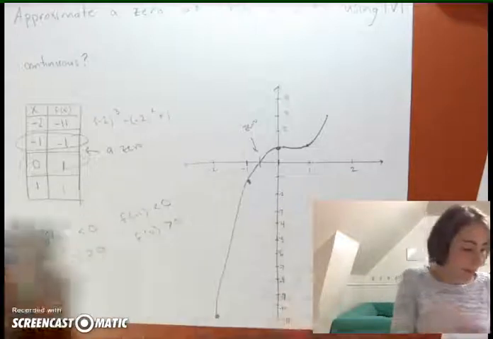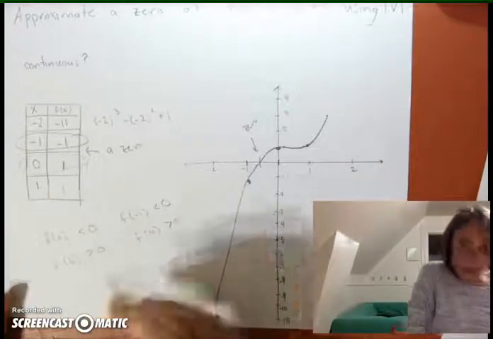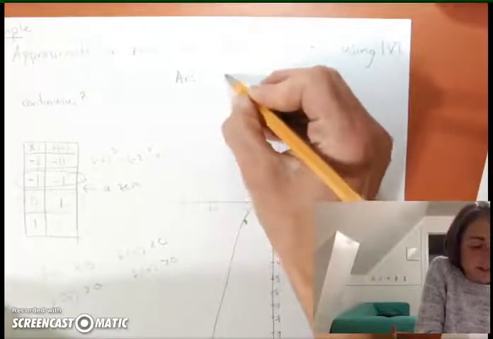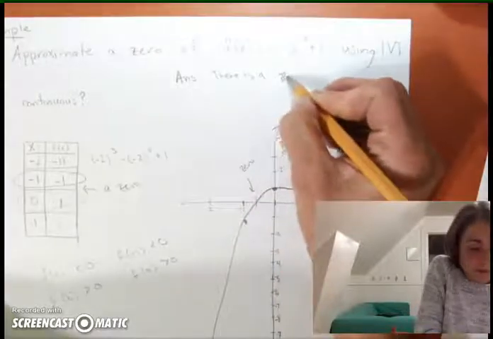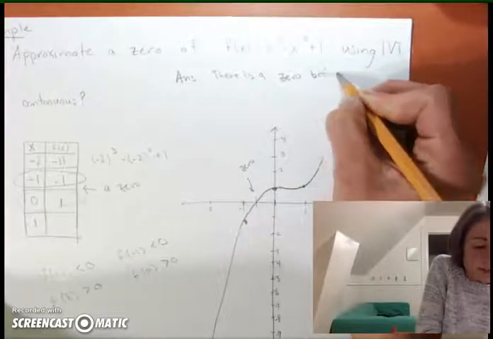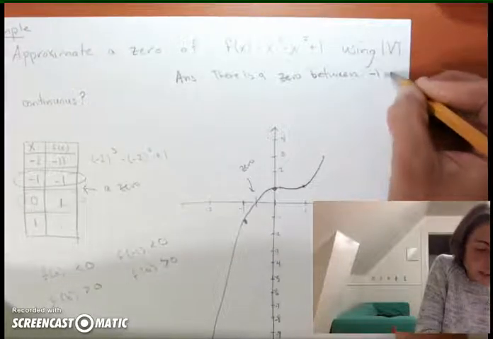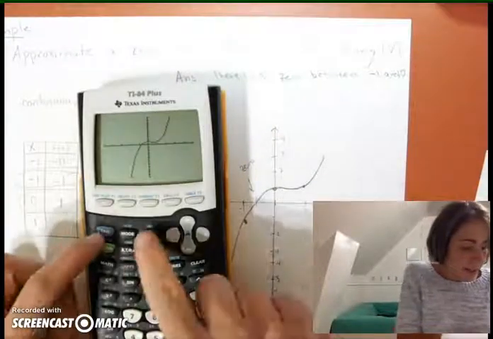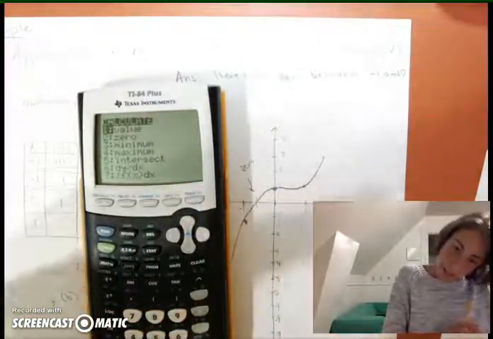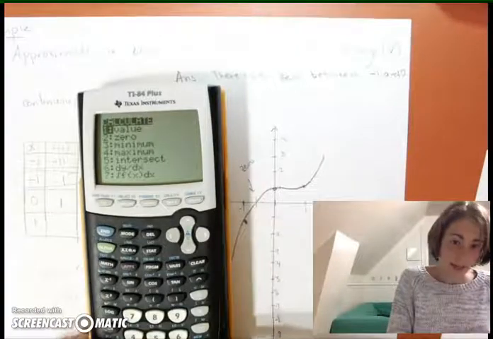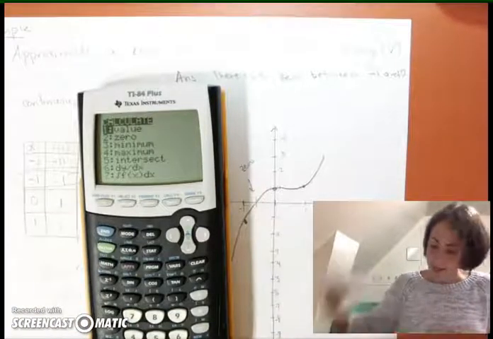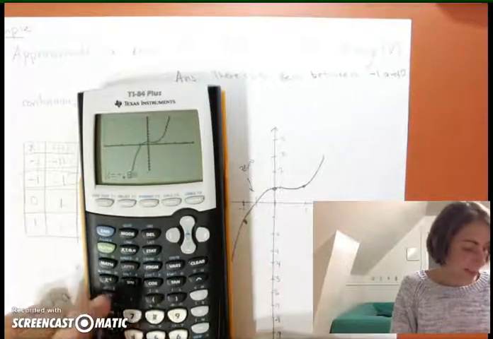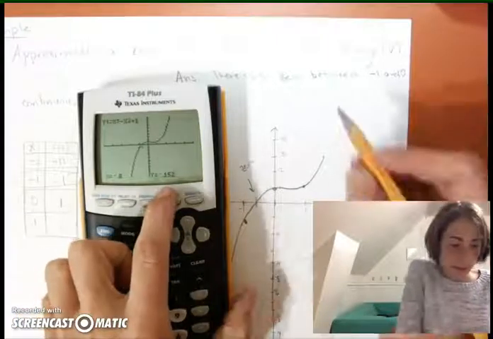I can do a little bit better. So let's calculate 2 more values. So one answer is there is a 0 between -1 and 0. Now, let's go to second calc and look for the value when x is, let's say, -0.8. When I plug that in, I get -0.152.